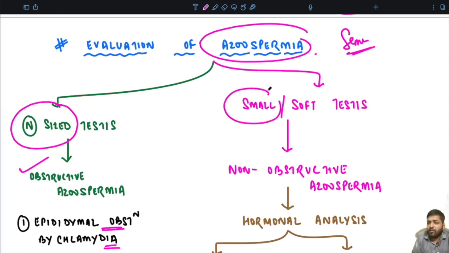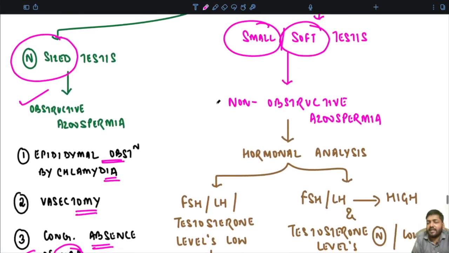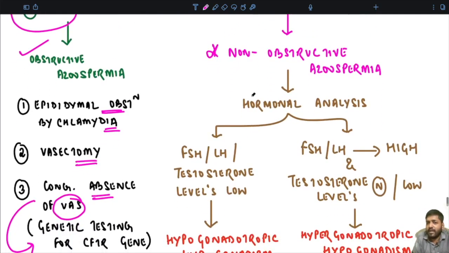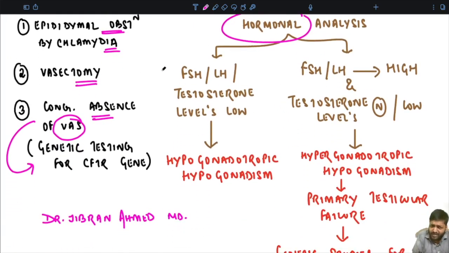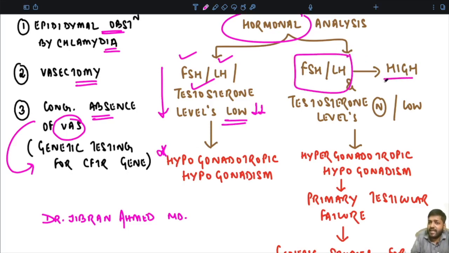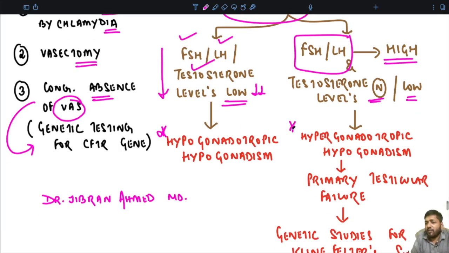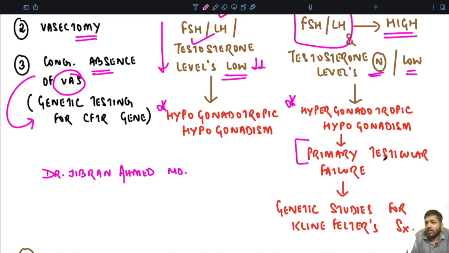If the testis is small, soft testis, then it is a case of non-obstructive azoospermia. Very importantly, carry out hormonal analysis. So if all the 3 hormones, that is the FSH, LH and the testosterone levels, are low, it is a case of hypogonadotrophic hypogonadism. If the FSH, LH levels are very high and the testosterone levels are normal or low, then it is a case of hypergonadotropic hypogonadism, and it is indicative of some problem at the level of the testis.